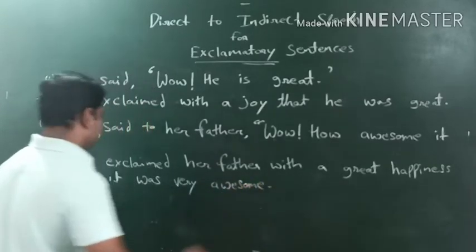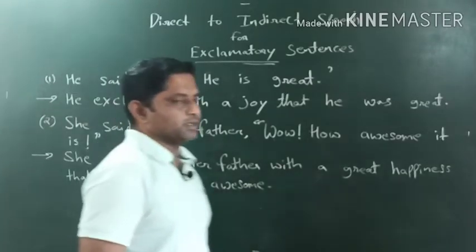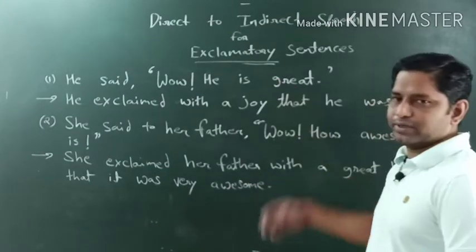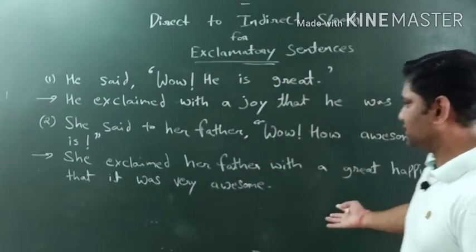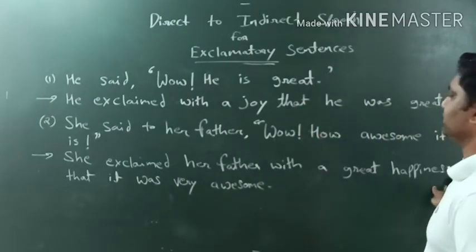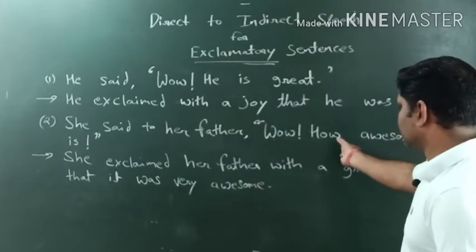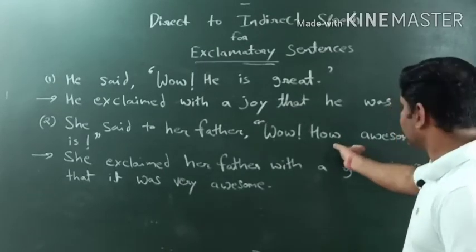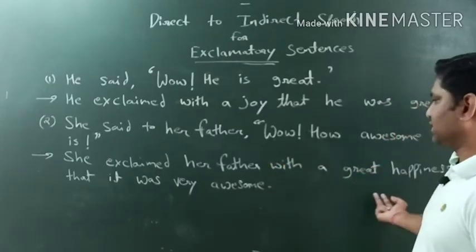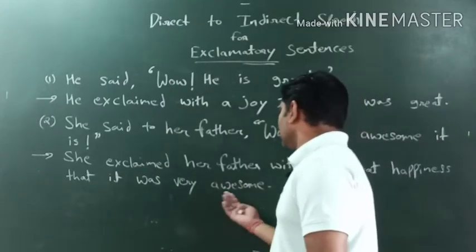Full stop. Okay, so like this we will convert the sentence, like this we will deal with direct to indirect speech, right? How the things happen, let's check out. She exclaimed her father with a great happiness. Why have I written with a great happiness? By looking at the expression, right, how awesome it is. So I have written with a great happiness, okay, that it was very awesome.